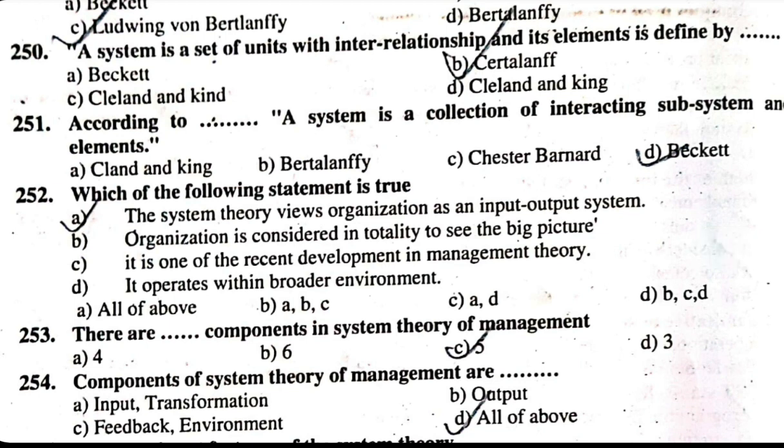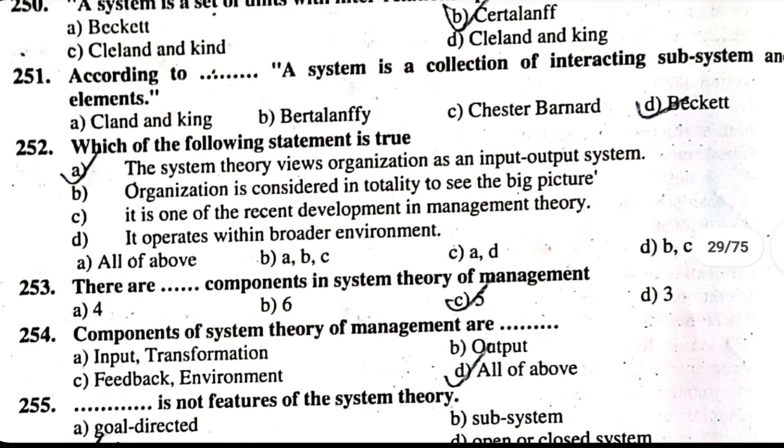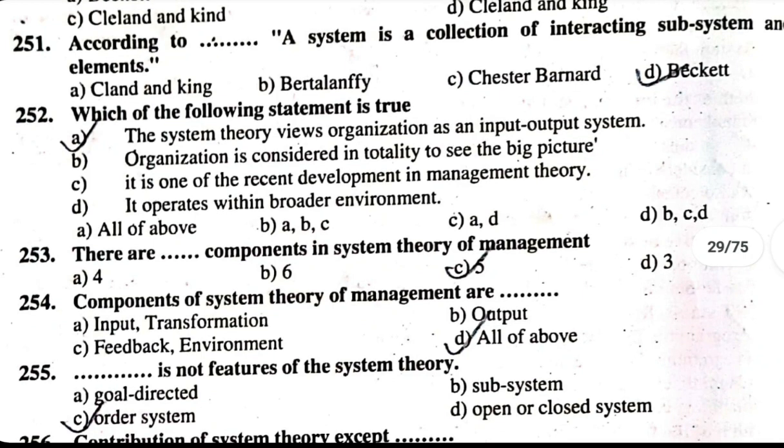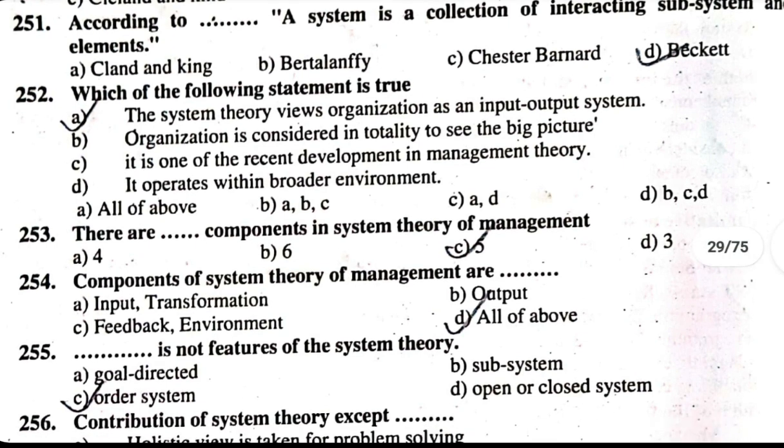254. Components of system theory of management are input, transformation, output, feedback, environment. 255. Dash is not feature of system theory. A. Goal directed, B. Soft system, C. Order system, D. Open and closed system. Order system is not feature of system theory. Goal directed, soft system, open or closed system are the features of system theory.